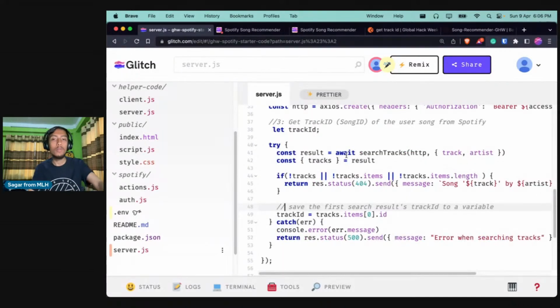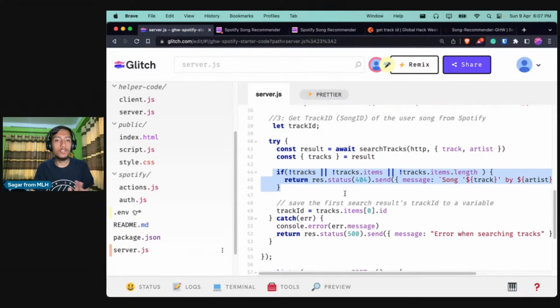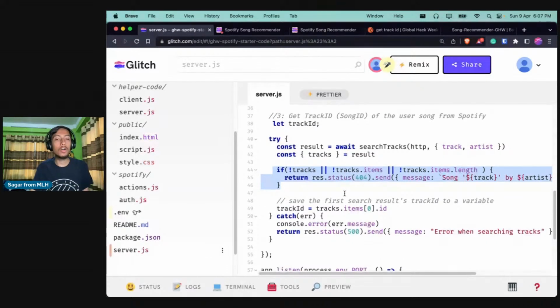So what we are doing is that we're calling the sourceTrack API. We'll look over the function in a second. If there is any error, or if we could not find that track or song, we return some message over there saying to the user, hey, there was no song named this.